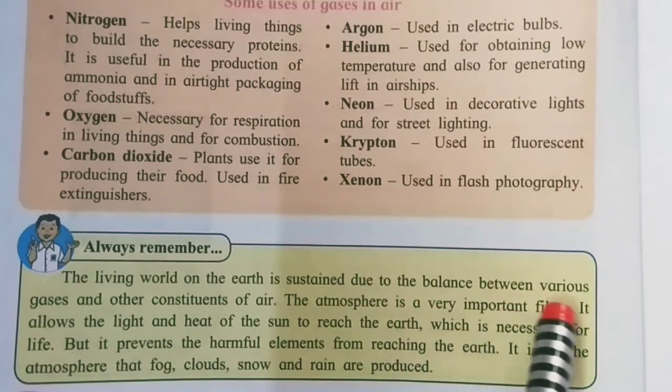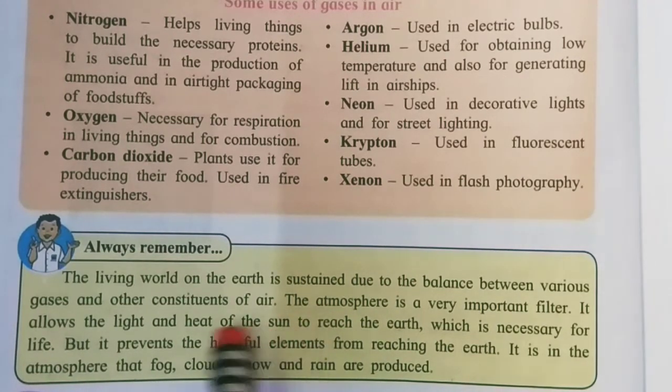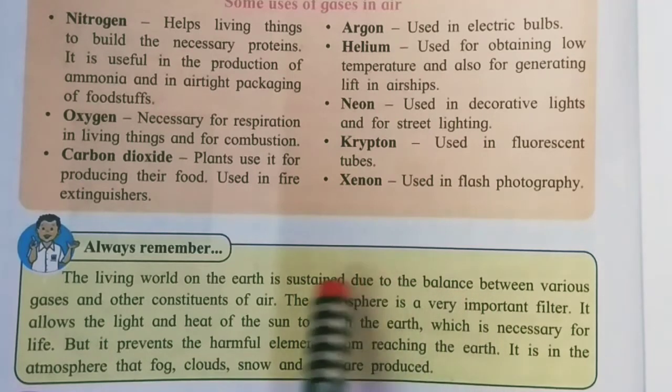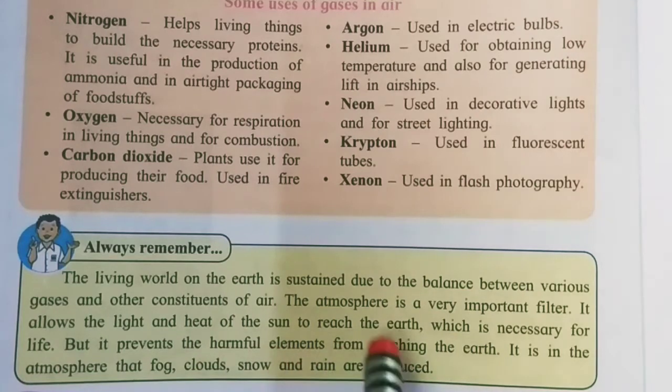Okay, now what is given here, always remember the living world on the earth is sustained due to the balance between various gases and other constituents of air. So life is possible because there is a balance between all the gases. If something changes, then it will have an adverse effect on life on the earth. The atmosphere is a very important filter. It allows the light and heat of the sun to reach the earth, which is necessary for life, but it prevents harmful elements from reaching the earth. It is in the atmosphere that fog, clouds, snow and rain are produced.